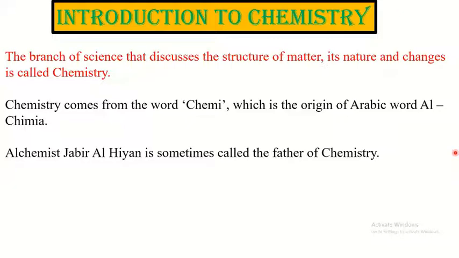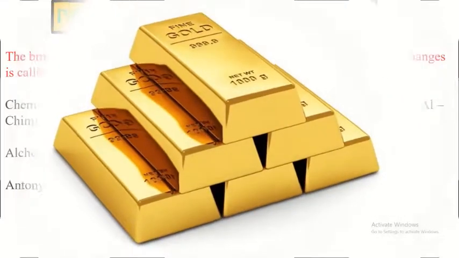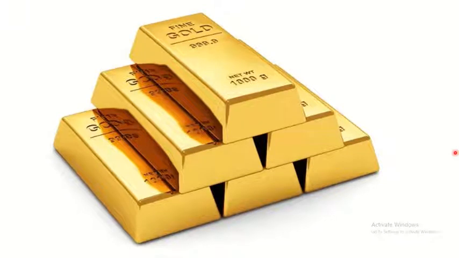Alchemist Jabir Al-Hayyan is sometimes called the father of chemistry. Antoine Lavoisier is also called the father of modern chemistry. Dear students, you know, in the ancient age, people made earthen utensils by burning soil. They prepared medicines and perfumes, taking extracts and juice from trees and plants.